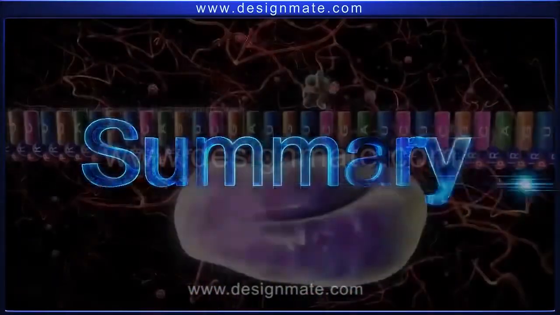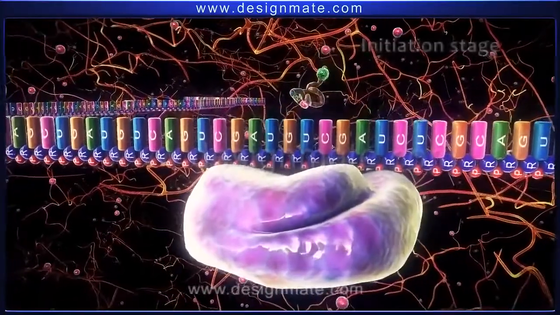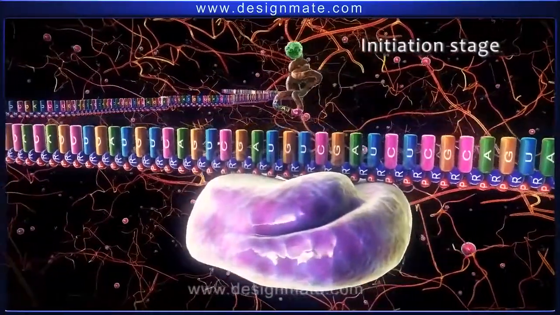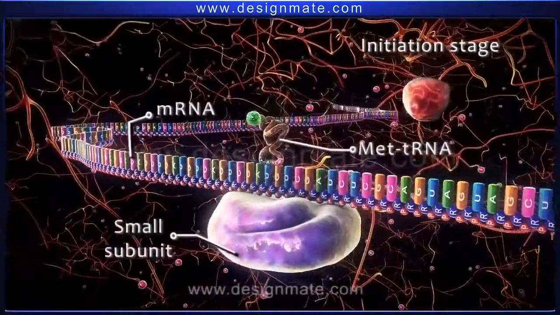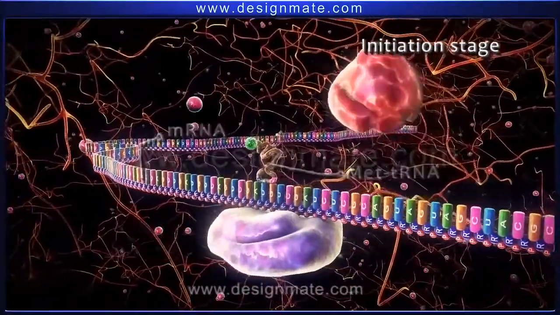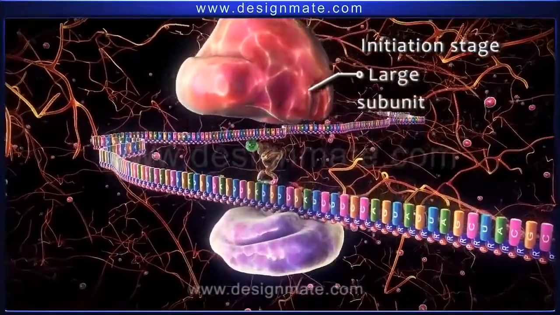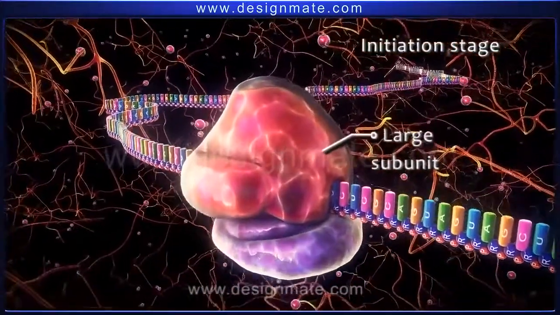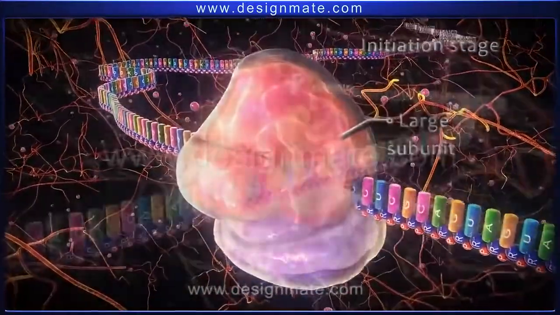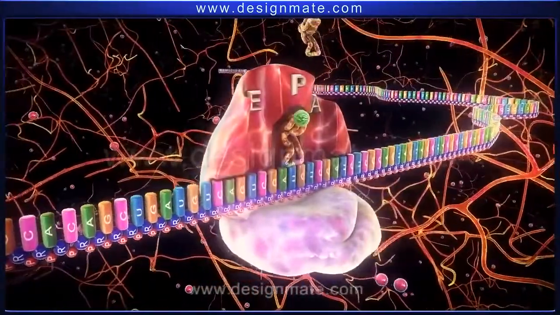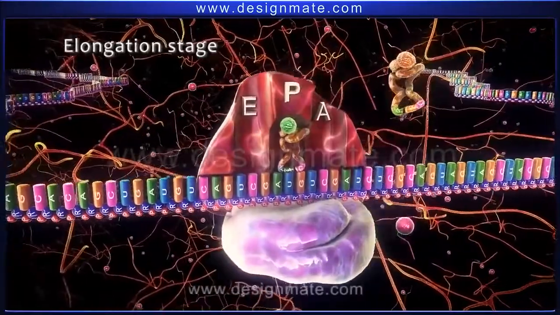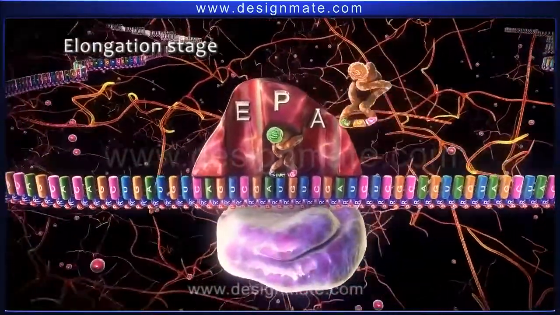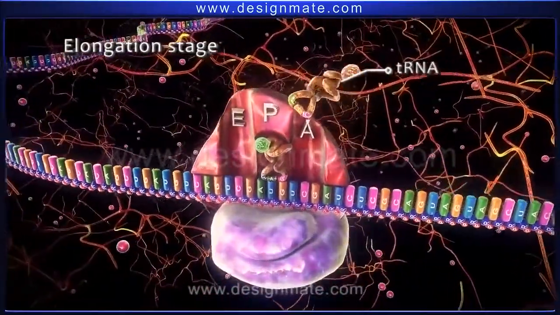Summary. Protein synthesis shows that the first stage involves the binding of the met-tRNA to mRNA and the small subunit of the ribosome. The larger subunit of the ribosome then combines with the small subunit. The second stage is the elongation stage. In this stage, the incoming amino-acyl tRNA fits in the A site.